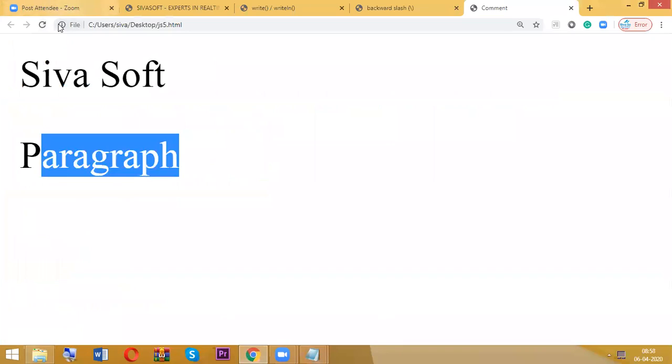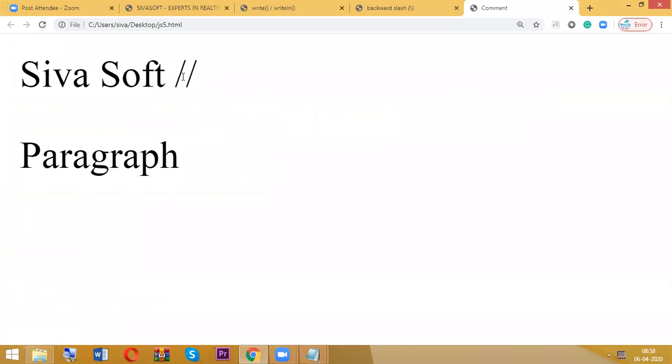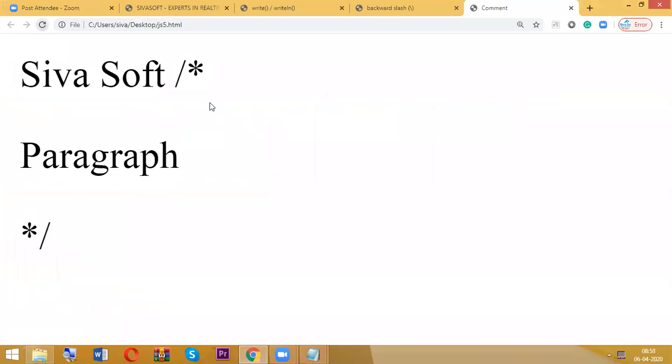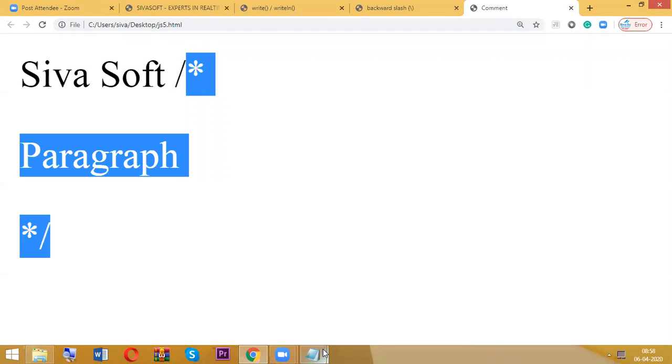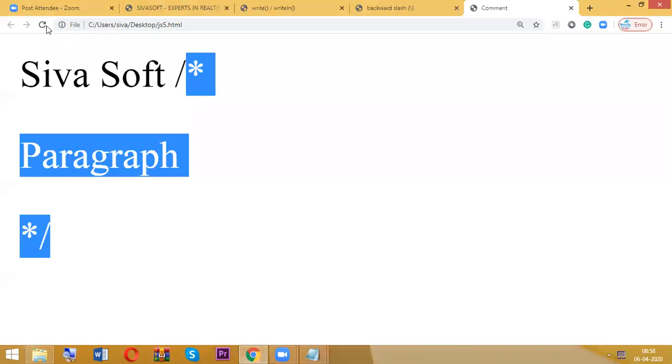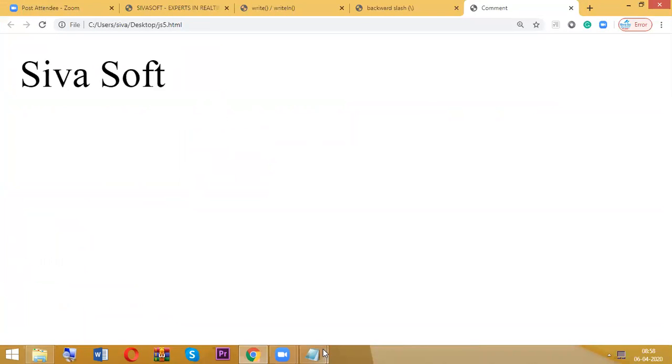Control S to save and refresh. It is not hiding. Even if we use a multi-line comment, it's not working. HTML tags support only the HTML comment.